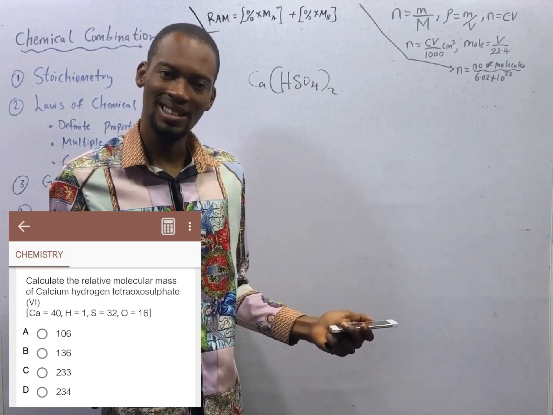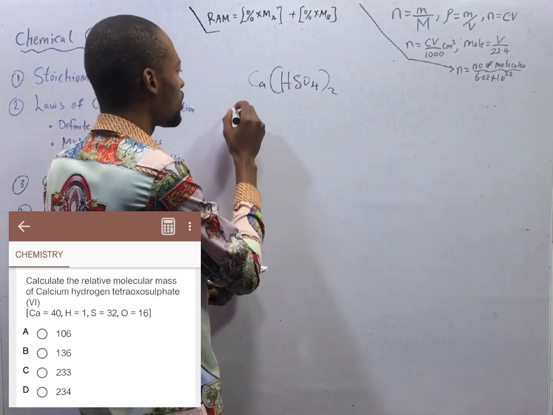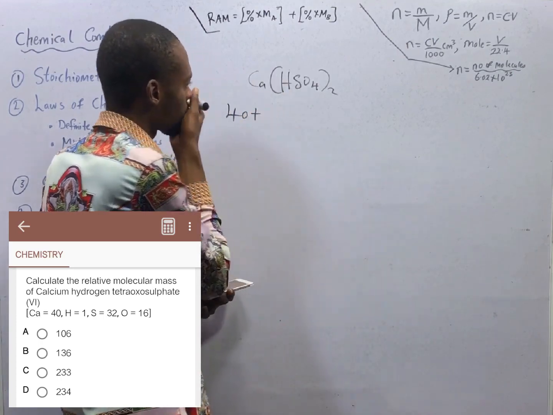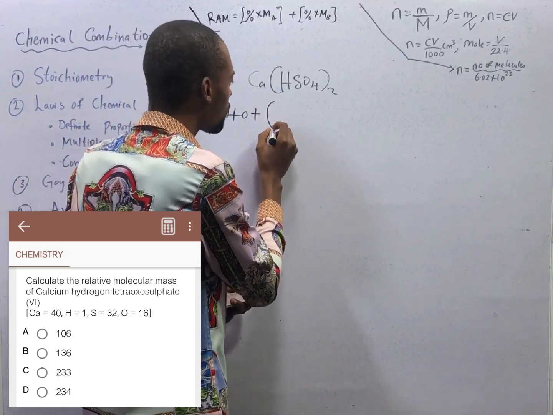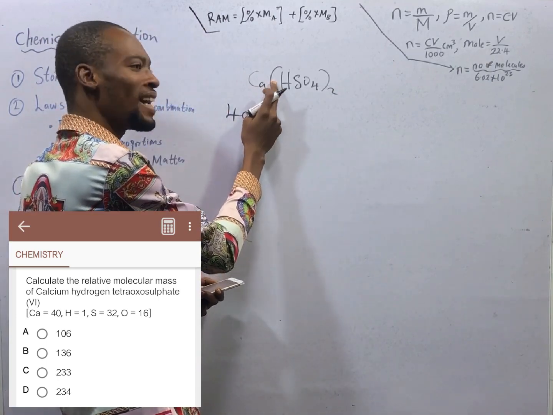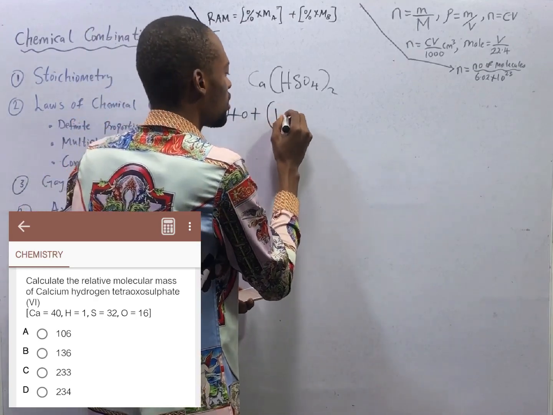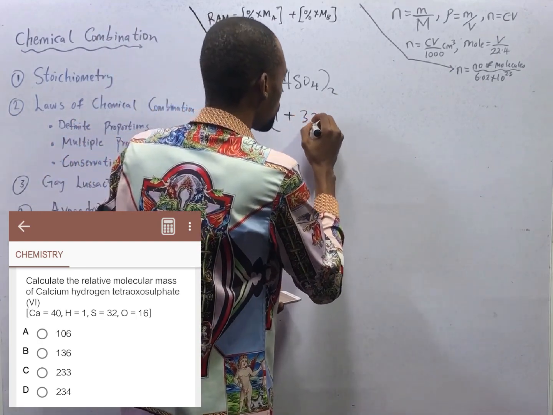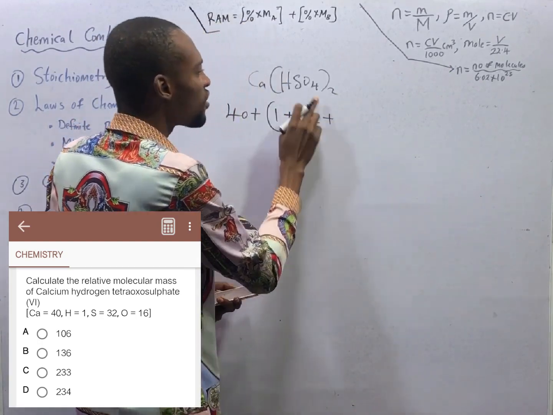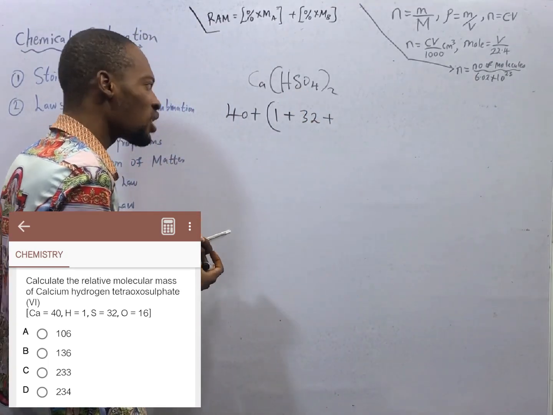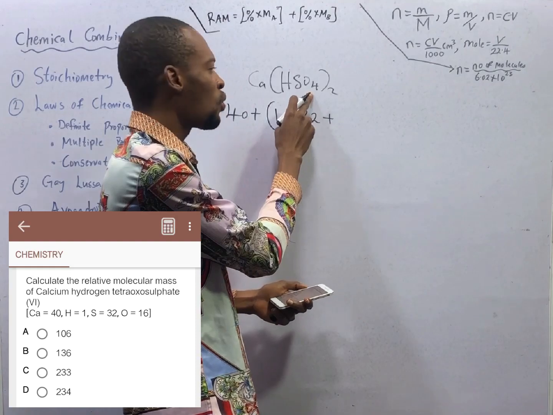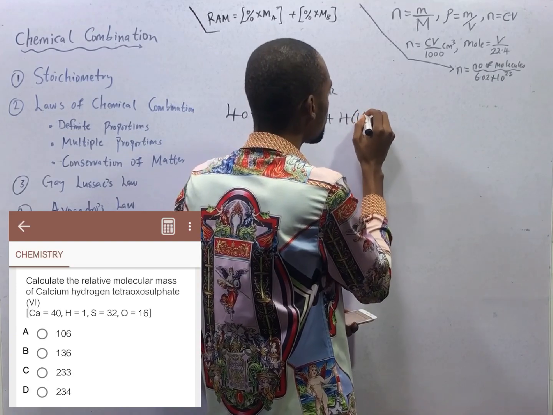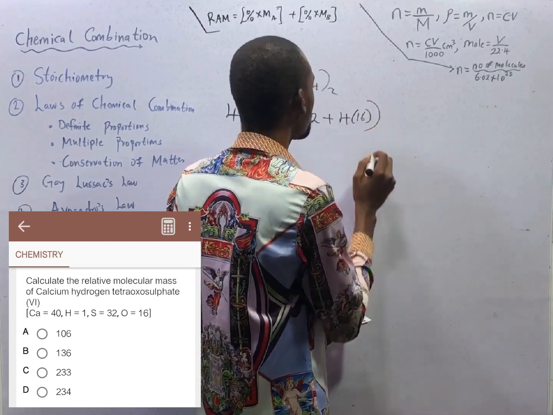What do you do in this case? The mass of calcium is 40, plus, you open up the bracket. The mass of hydrogen is 1, plus the mass of sulfur is 32, plus the mass of oxygen is 16. But how many oxygen do we have? 4. We therefore say 4 times 16. So oxygen is 4 times 16. Bracket closed, 2.